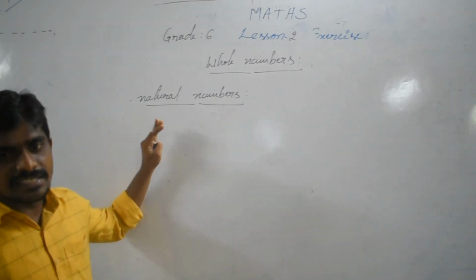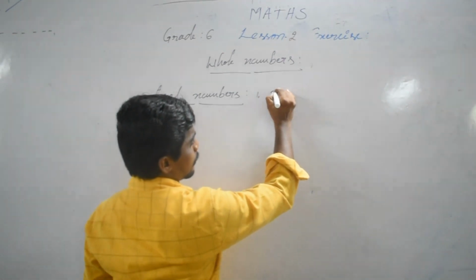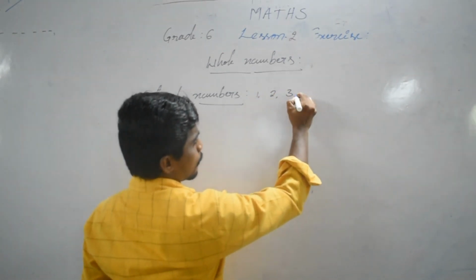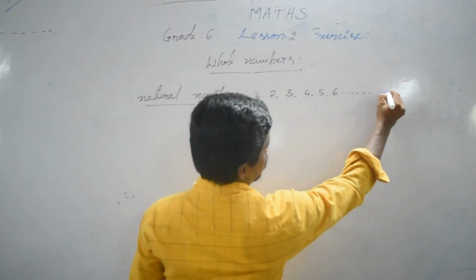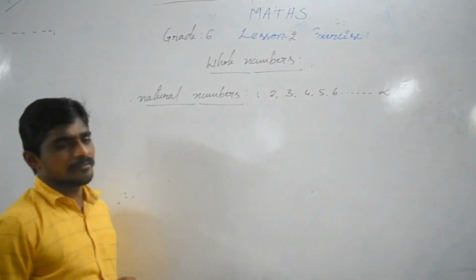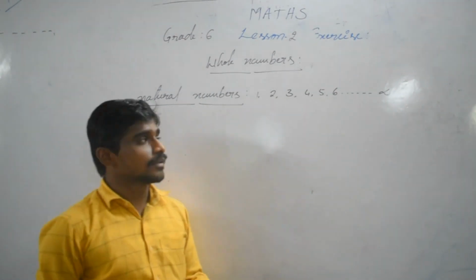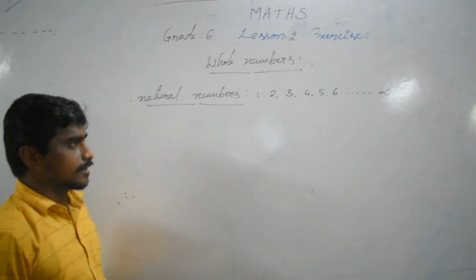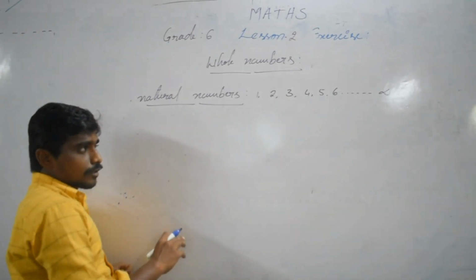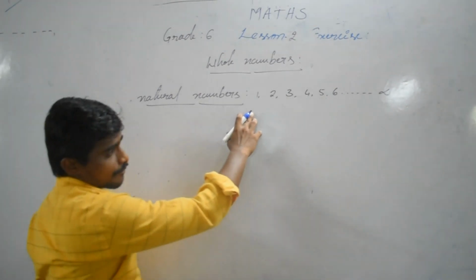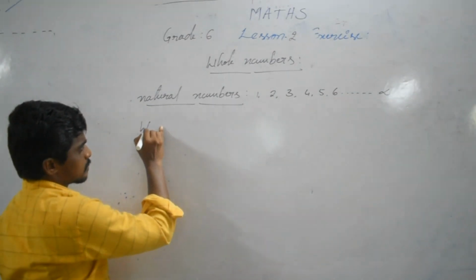These natural numbers are also called counting numbers: 1, 2, 3, 4, 5, and so on to infinity. 0 and the set of natural numbers together are called whole numbers.